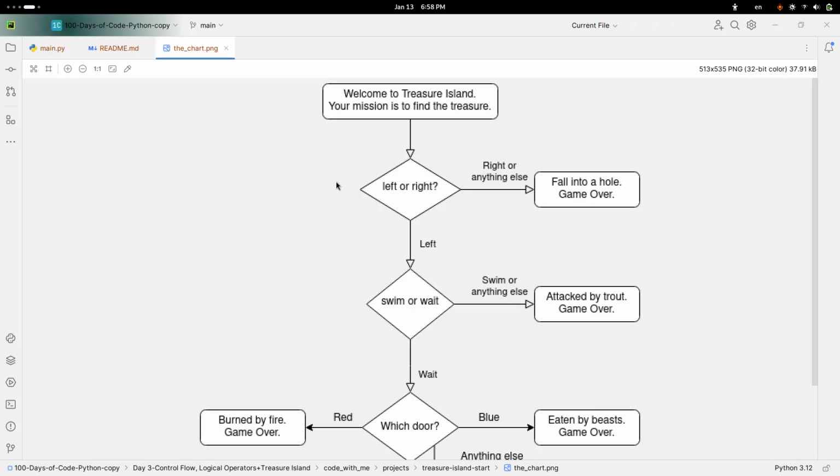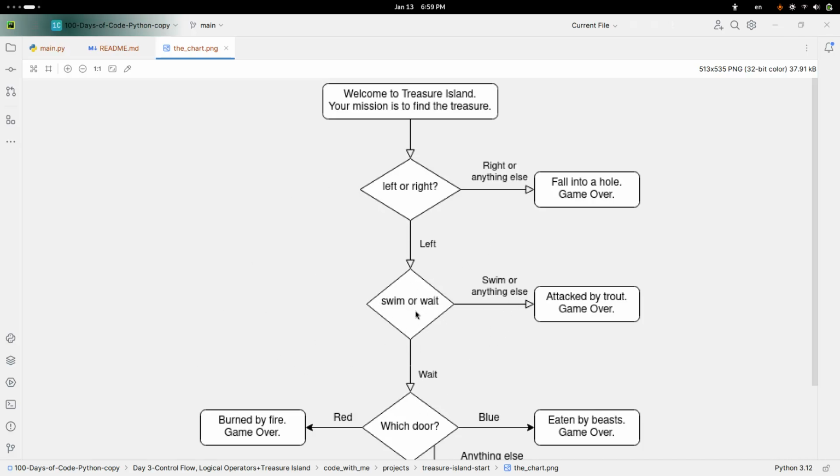So this is the chart, and apparently the player starts from here. It just says, welcome to Treasure Island. Your mission is to find the treasure. Then we present them with a question and ask them if they want to go left or right. If they say left, the game continues. Right or anything else, they fall into a hole, game over.